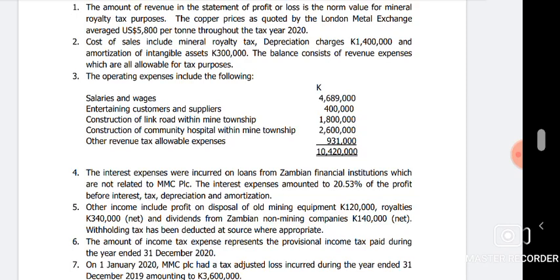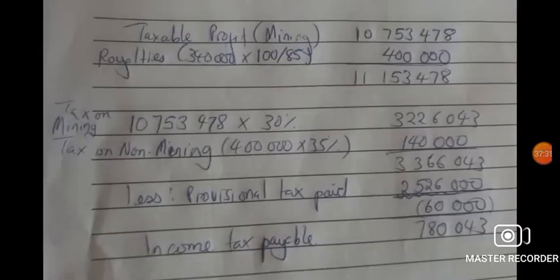Then from there, of course, we'll treat it in the normal other tax way. So first of all, we want to group in all the incomes that will be taxable, all the incomes that we are going to apply some tax on, which is the taxable profit that we had found initially, the 10,753, after of course we list the loss and the like.